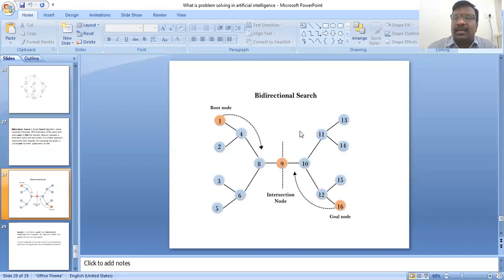Next, this is the bidirectional process. From the root node, 1 to 4, 4 to 8, then 8 to 9. Here are the intersection nodes, and next is the goal node. 16 is the goal node. In the bidirectional process, backward from 16 to 12, 12 to 9, and forward from the root node.